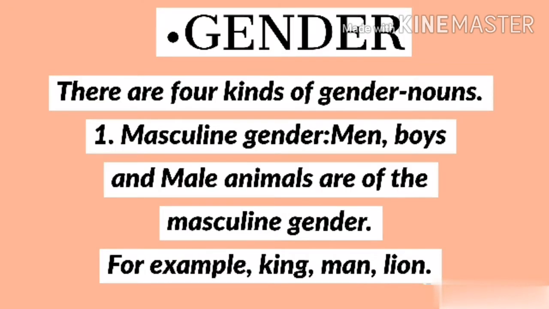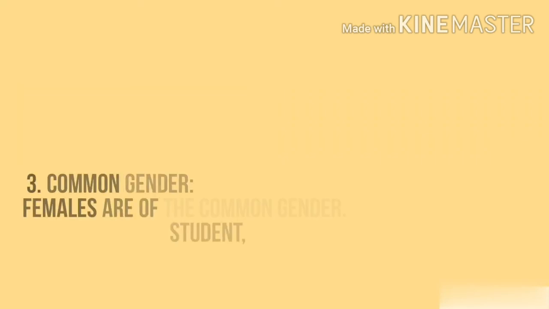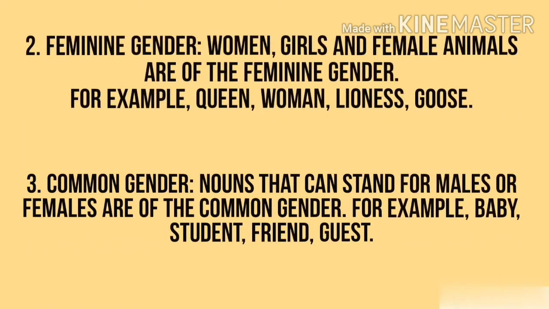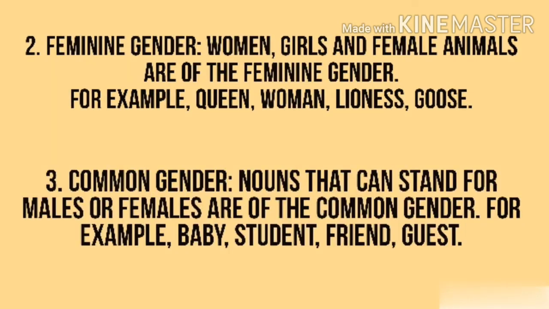Gender. There are 4 kinds of gender nouns. First, masculine gender. Men, boys and male animals are of the masculine gender. For example, king, man and lion. Second, feminine gender. Women, girls and female animals are of the feminine gender. For example, queen, woman, lioness and goose.